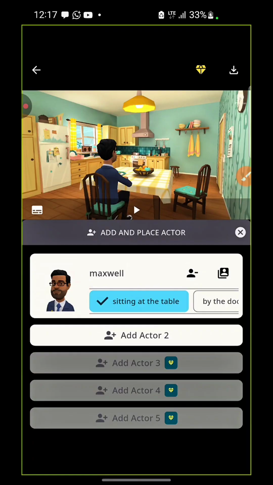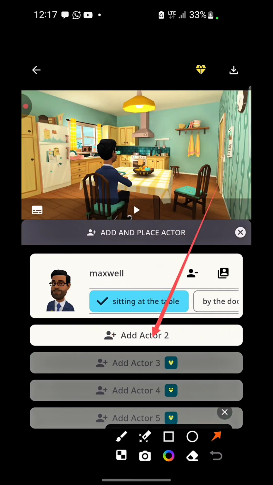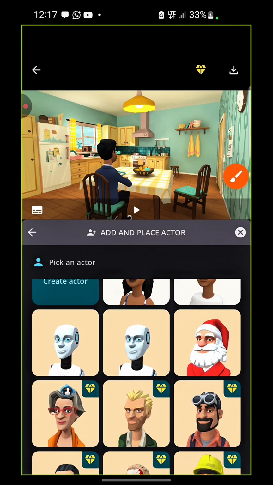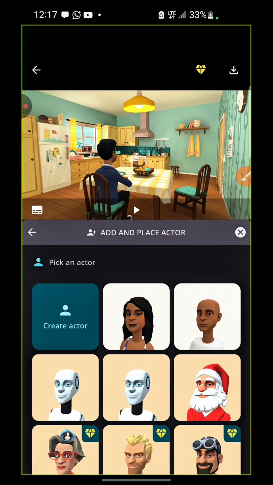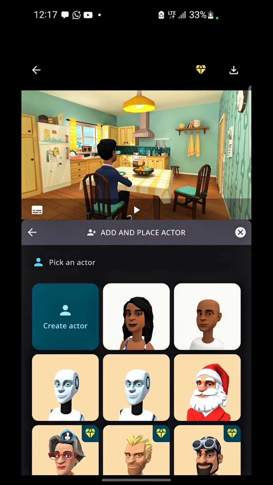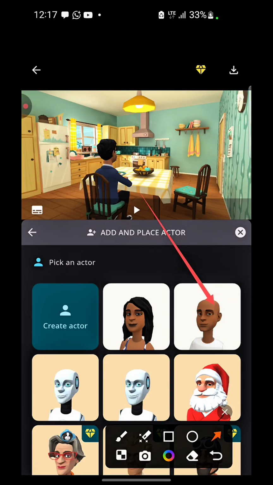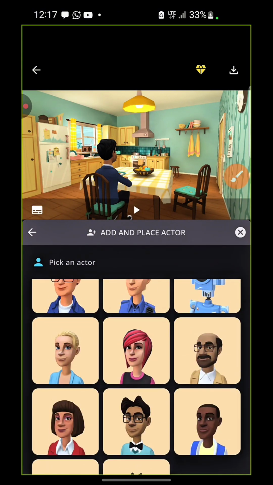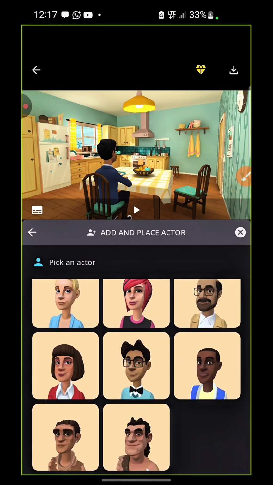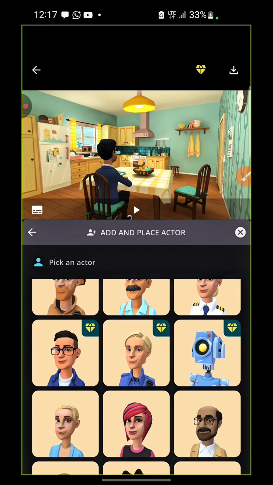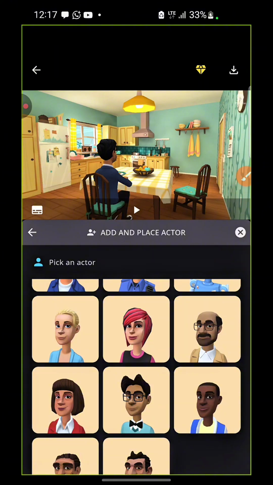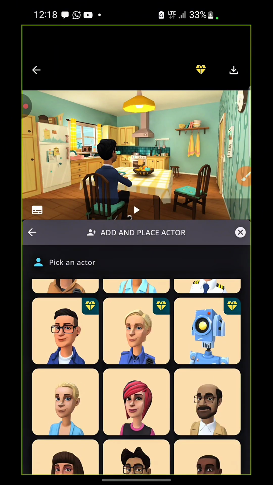So what I want to do now is to pick my second actor. I will just come to this add actor 2, right? I'll click on add actor 2, and I'm going to be picking my second actor. So let's assume I wanted to pick the one I just created initially, or you can just scroll down and pick any of these ones you are seeing right here that are free, that don't have this stuff at the top end of the avatars, right? So just pick whichever one you think will best suit your preference.